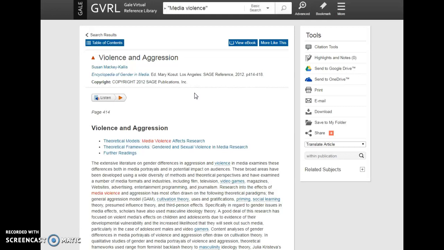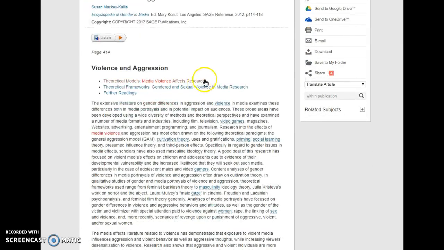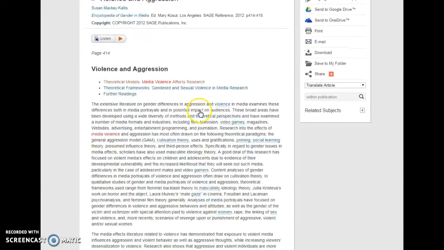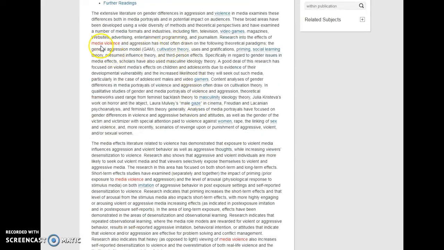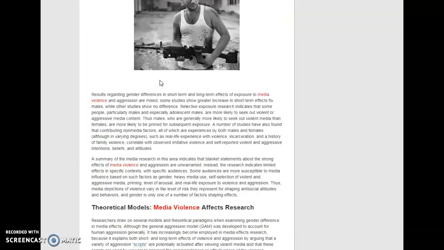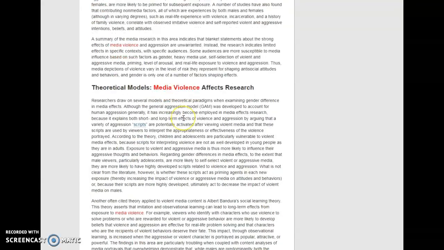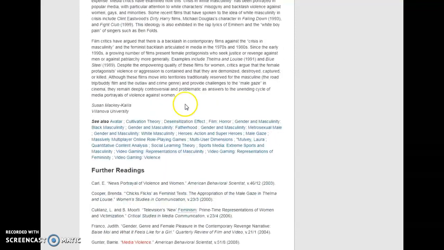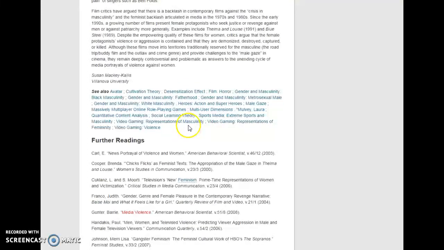Again, it reminds me of Wikipedia. It's giving a nice overview and background information on this broad topic of violence and aggression. Some of these terms are hyperlinked. If I click on cultivation theory, it's going to take me to an article on cultivation theory. Scroll down, there are images in here, theoretical models that are talking about media violence, frameworks. So this is a very scholarly encyclopedia article. It's giving you some other places to look. Desensitization effect. Maybe you'd think, oh wow, I think I might want to focus on that.